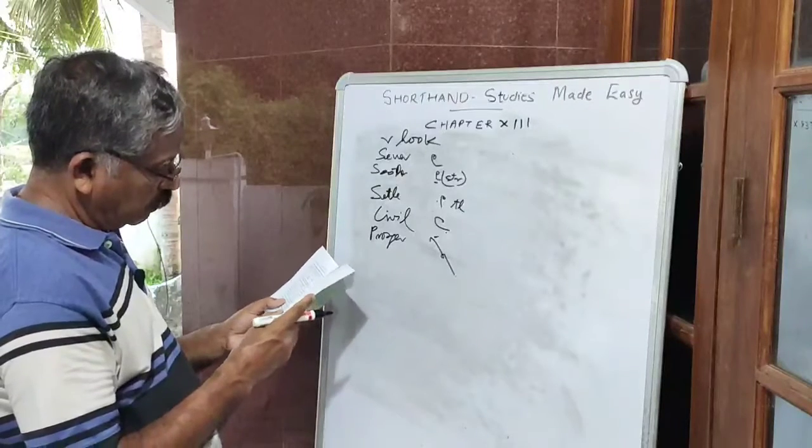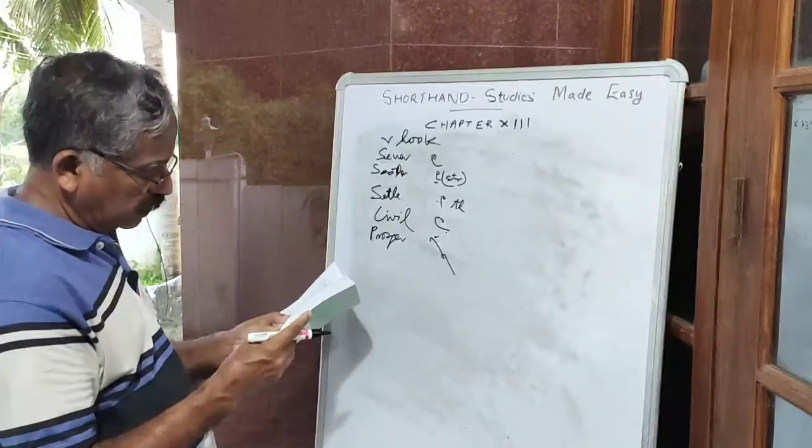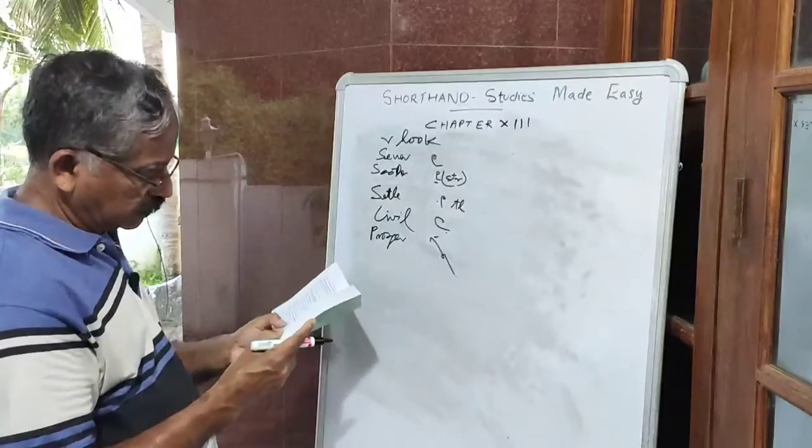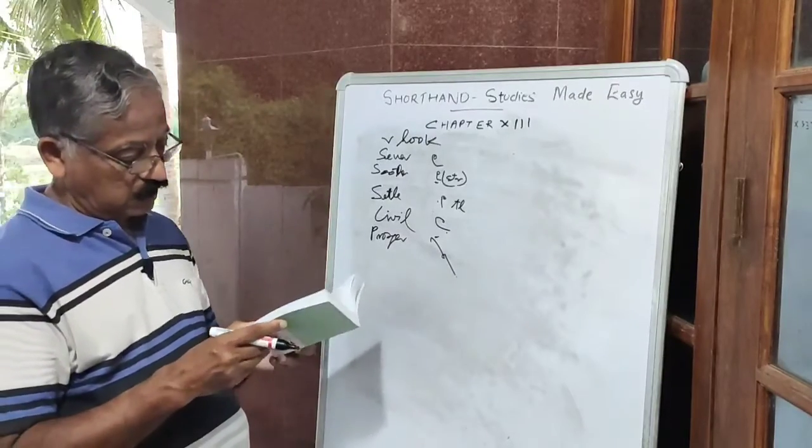Now, when the L hook cannot be clearly shown in the middle of a word, the stroke L is written. Suppose in between, the L sound is there and it cannot clearly be seen.